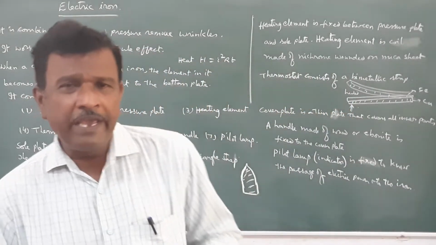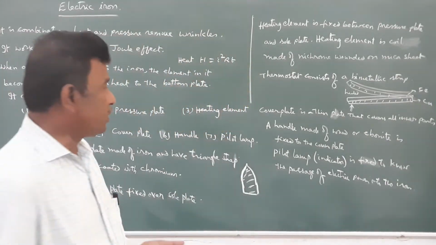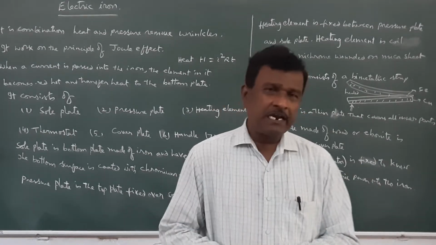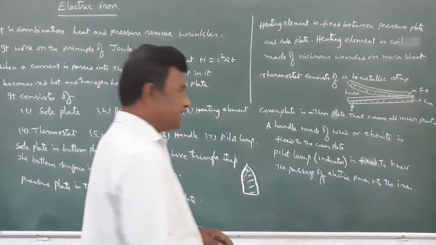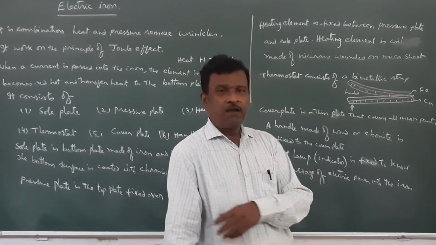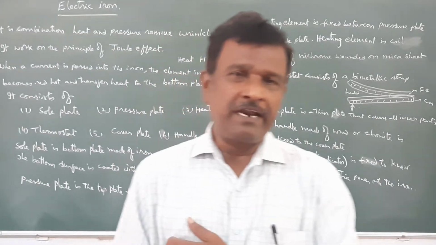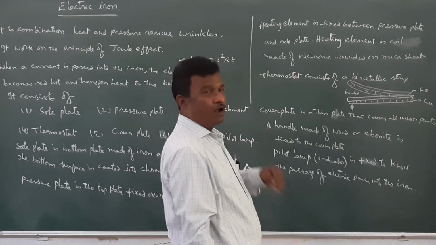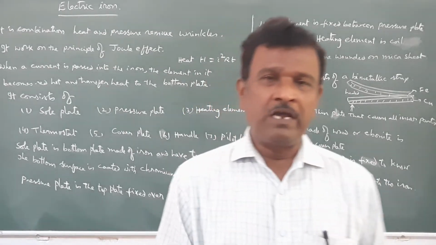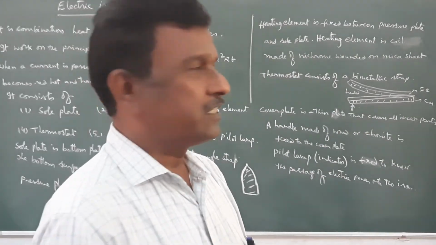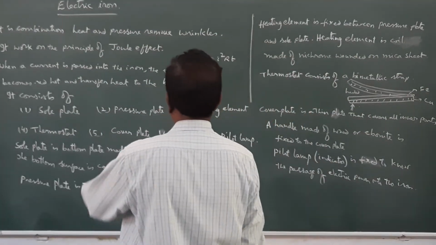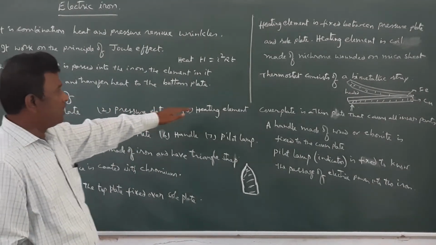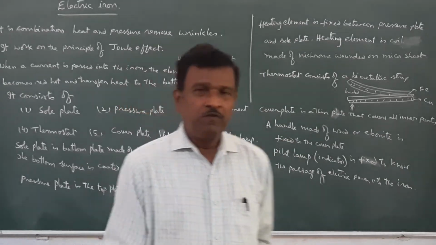Suppose the lamp is glowing, the power is passing into the circuit. If the indicator pilot lamp does not glow, that indicates that there is a disconnection between the supply and the iron. Maybe that disconnection has happened in the connection cord, so the cable has to be replaced in such cases. In this manner, the electric iron essentially consists of these parts, and these are the functions of various parts.